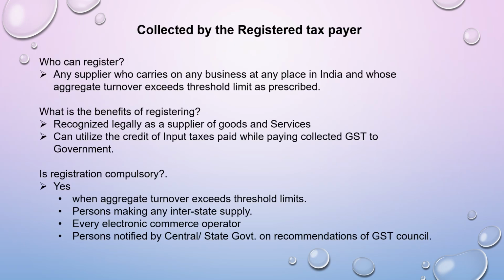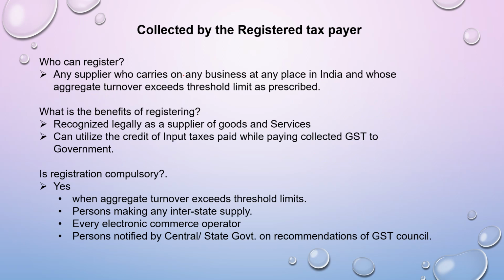Now, having understood all this, let us understand who collects this GST. This GST is collected by the registered taxpayer on behalf of the government, and then he pays it to the government. So who can register under GST is the first question.